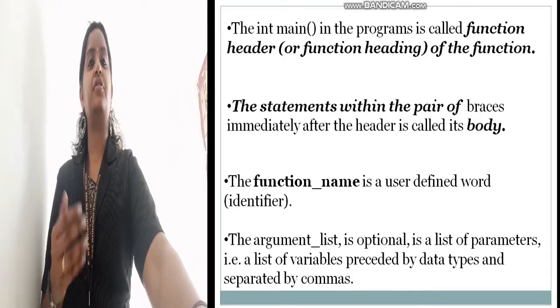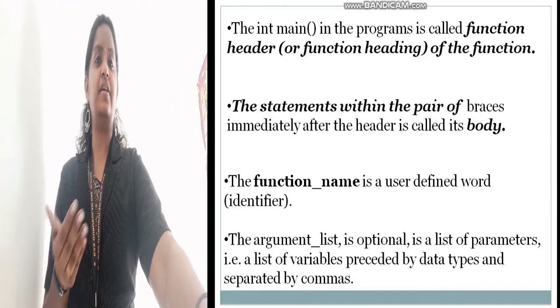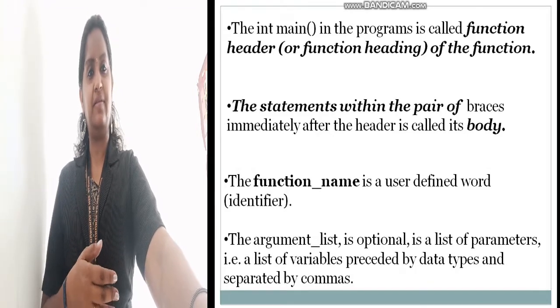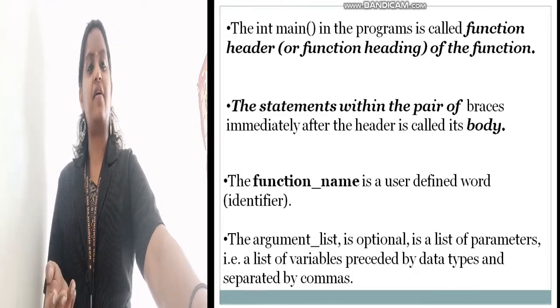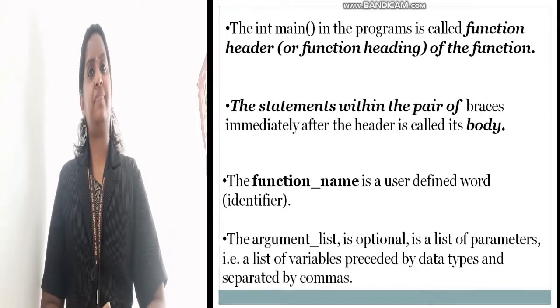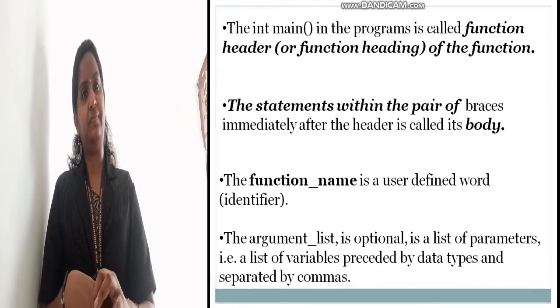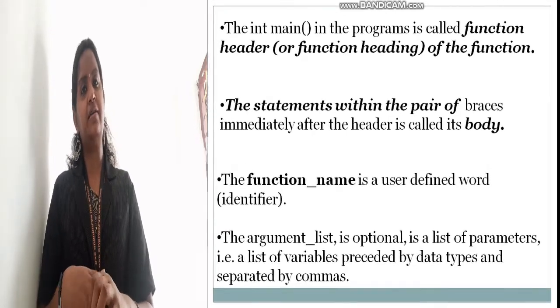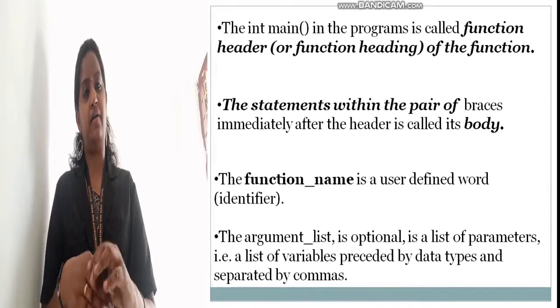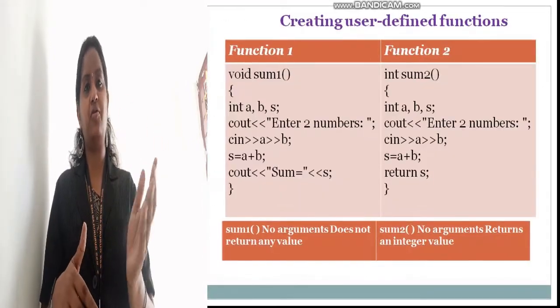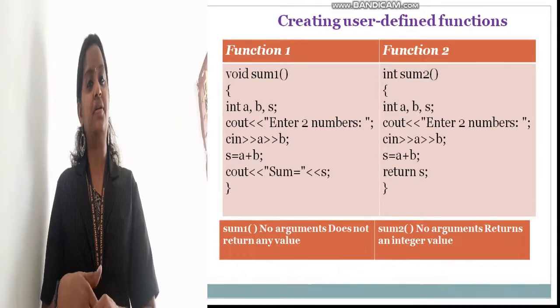So that is a function definition. What is that? The first one is the data type, another one is the function name, then the argument list, and the function body. So you have an example, that main function. Int main, the first one is the data type, function name and argument list. That is known as function header.